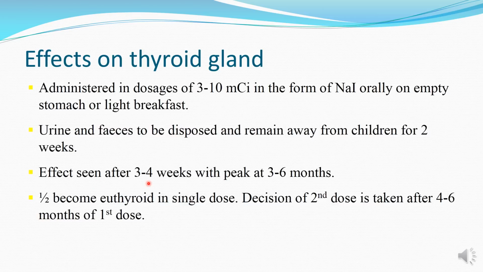The effect of these drugs is seen after 3 to 4 weeks, and the peak effect is seen after 3 to 6 months, which is delayed as compared to the thioamides. Half of the people who are treated with this drug become euthyroid in a single dose, and those who do not show effects can later be given a second or third dose. So for that we will have to wait for 4 to 6 months, because the peak effect is seen at 3 to 6 months, and after that if the patient is showing symptoms of hyperthyroidism, the second dose may be given.